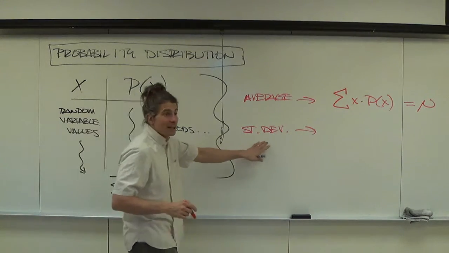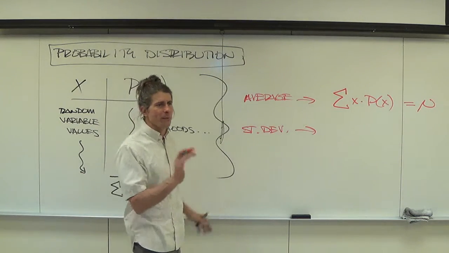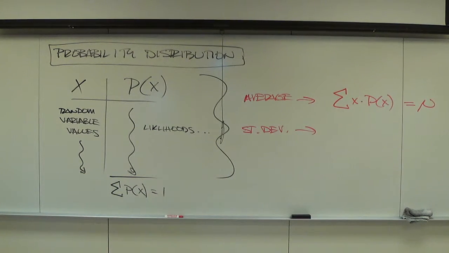There still is a standard deviation. Don't confuse that. Some folks think that because it's no longer a sample, it's a population, that there's no standard deviation. There has to be standard deviation because there has to be variance in the data. The only way you won't have a standard deviation is if, for example, every time you roll the die, you get the exact same number. So 6, 6, 6, 6. Okay, standard deviation is now 0 because everything came up 6. But you're not going to get that on these dice because there is variance in the dice.